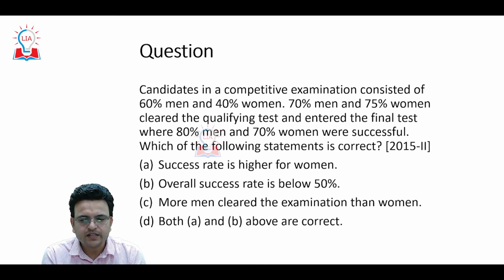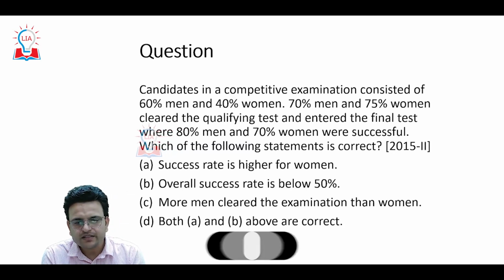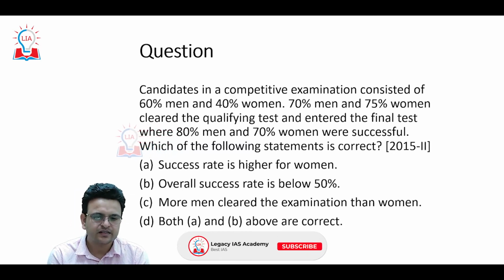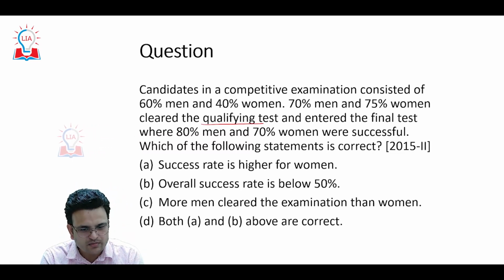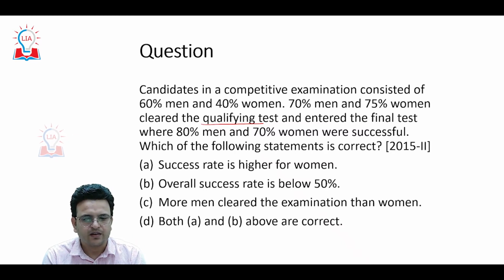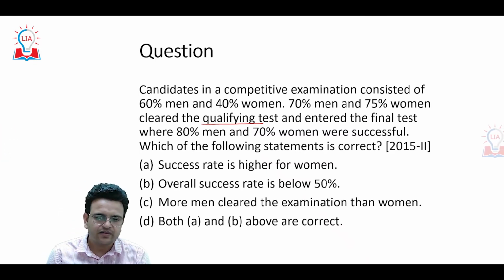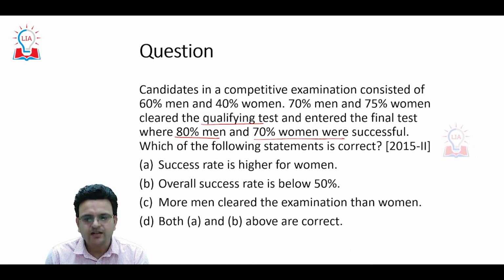Candidates in a competitive examination consist of 60% men and 40% women. 70% of men and 75% of women clear the qualifying test. I will suggest you pause the video. First, try to solve the question yourself. Once you are not able to solve it, you can see the video. That way only it is going to help you. Then, in the final test, 80% of men and 70% of women are successful.